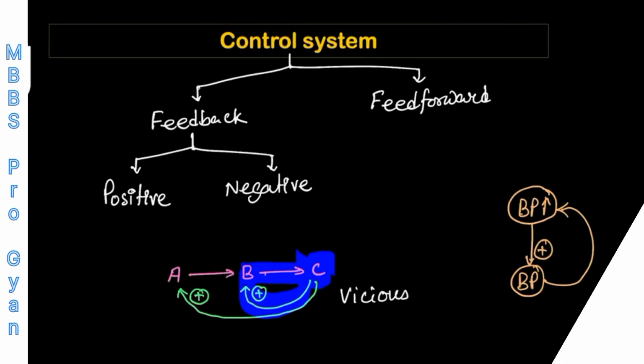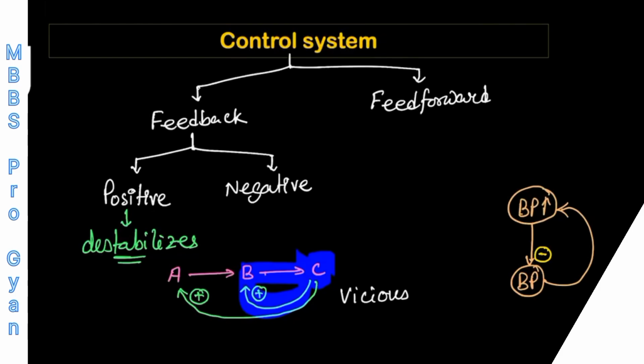So that's why we say that the positive feedback control system destabilizes our control system. So please remember that the positive feedback control system is not very good. If blood pressure is rising more and more, some disastrous consequences are going to happen. So what I require is a system where this increased blood pressure will not stimulate further rise of blood pressure, but rather it will try to decrease blood pressure so that the blood pressure will be stabilized.